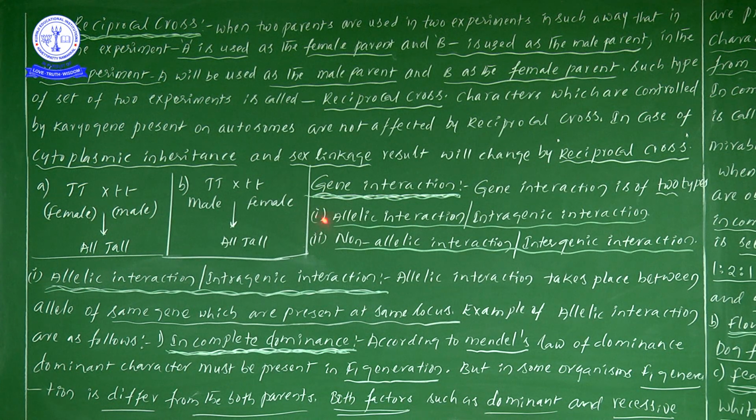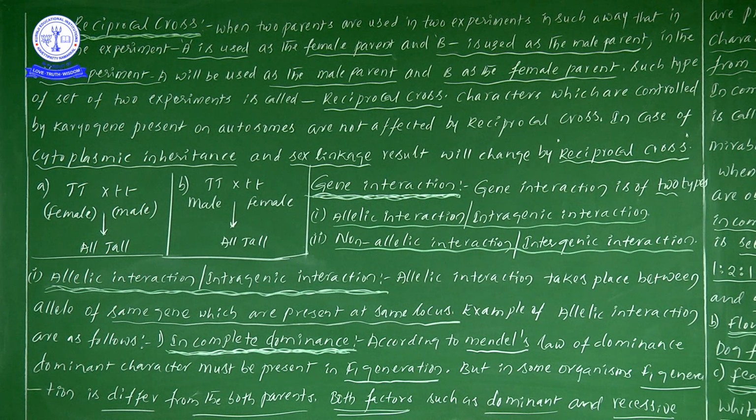Now let us take the first heading, allelic interaction or intragenic interaction. What is allelic interaction? Allelic interaction takes place between the alleles, in the alleles only, no. So no worry about learning this point.